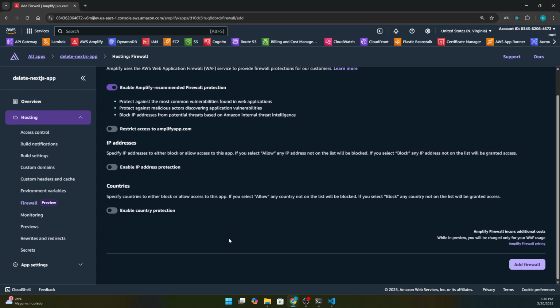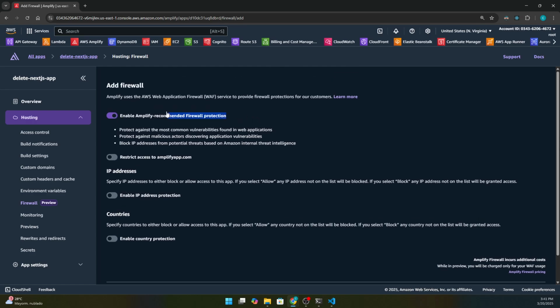But I thought that maybe a terrorist group from China that has a big botnet was going to attack my client, and I said, okay, let's block China, let's block Afghanistan or something more. Believe me, it's not necessary if your application is not big enough. And because this is not free, be careful.